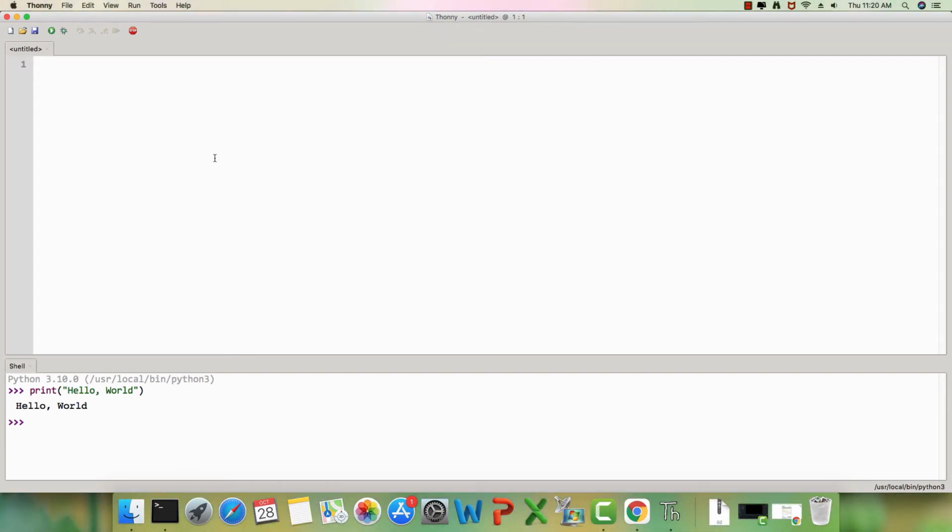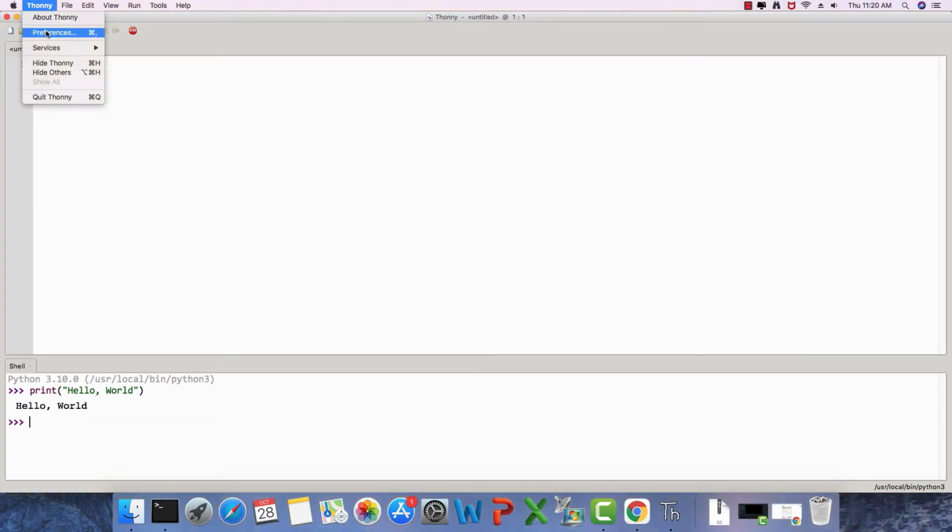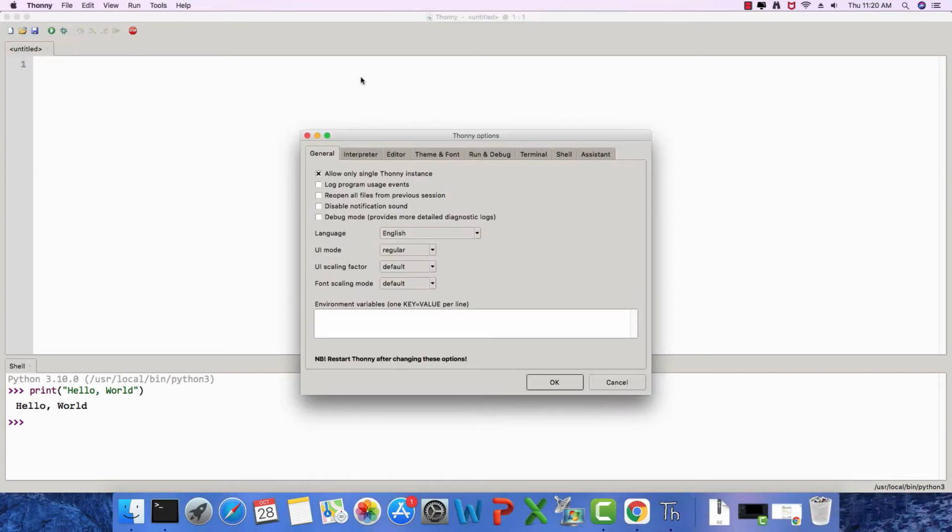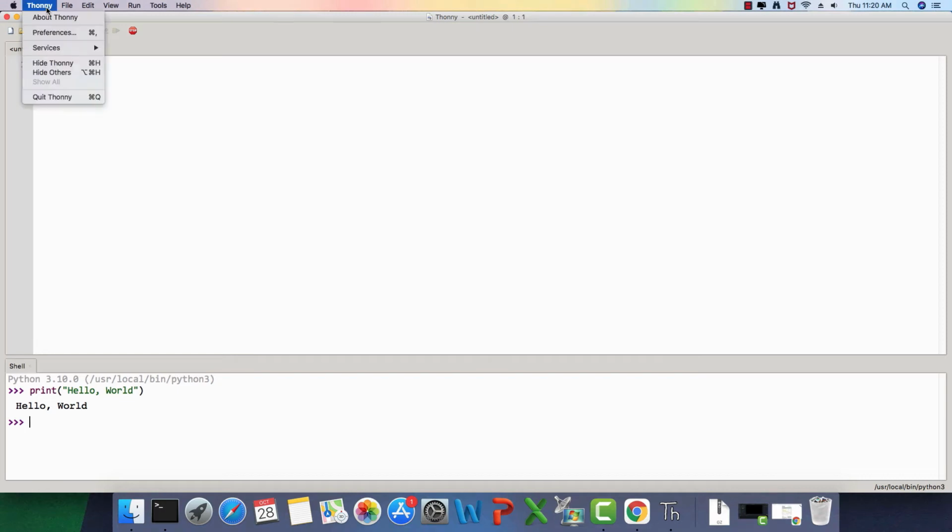Now, the thing is that the character font is a little bit small. So I'm just going to go ahead and open the preferences. So let us go ahead and see where we can find preferences. Yes, so here we have the preferences. So I'm just going to click this window. Okay, so again, let me repeat. Here you just have to click on Thonny and the second option is preferences.